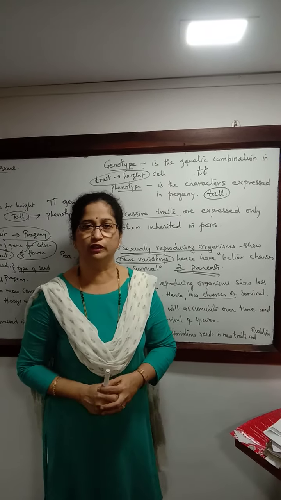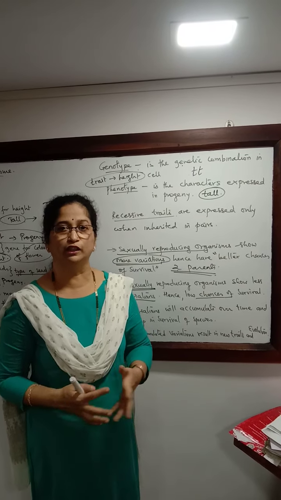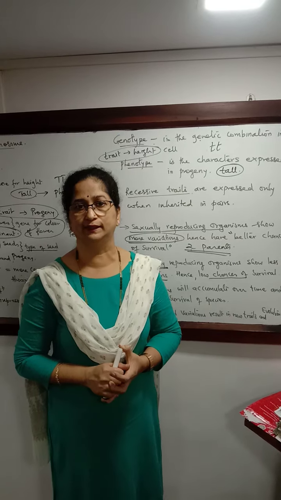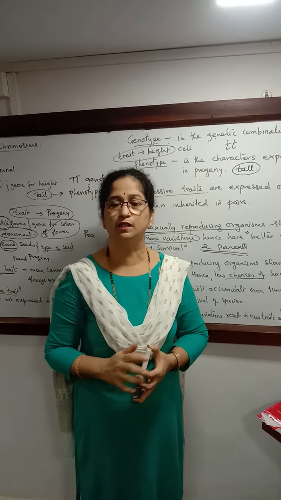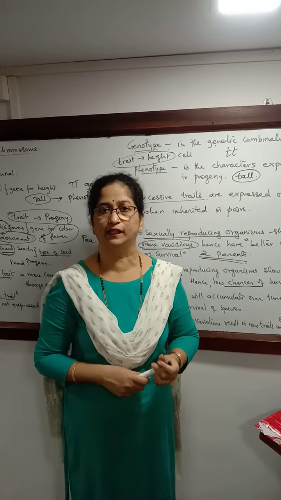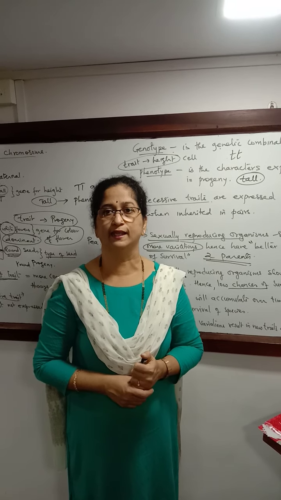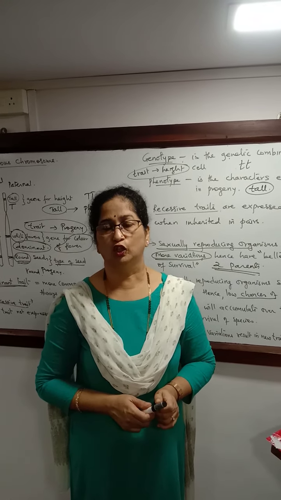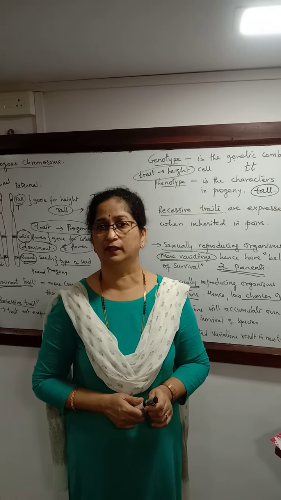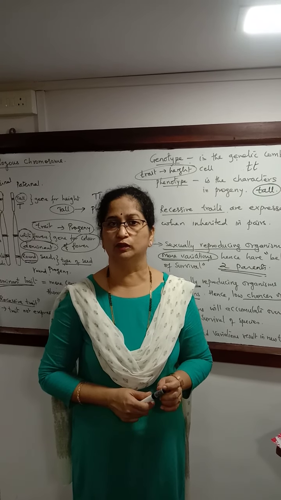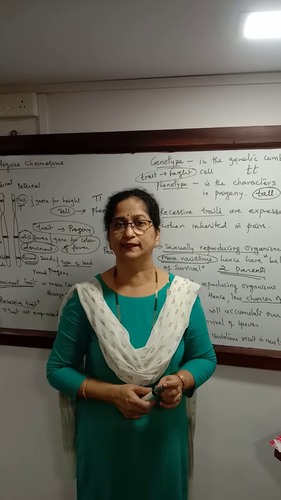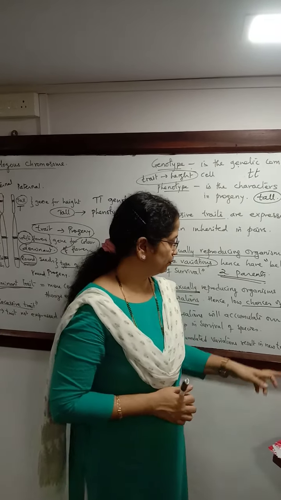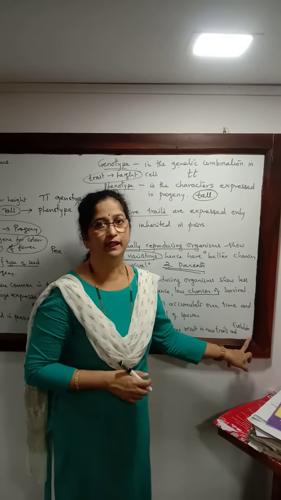So in evolution, we are studying the formation of new species, that is, generation of diversity, and certain species are selected by nature, and that is what we call natural selection. According to Charles Darwin, those species which are better adapted to the changing ecosystem will survive, and his theory was the survival of the fittest. He is explaining how evolution takes place.